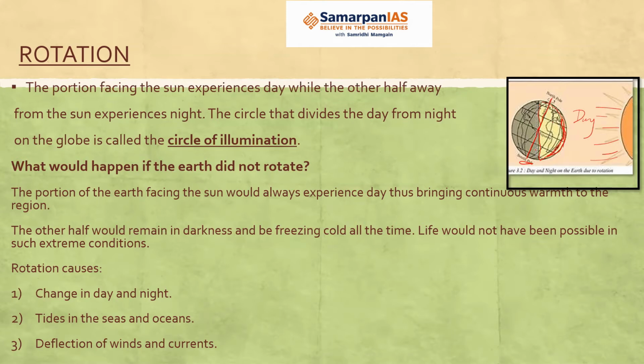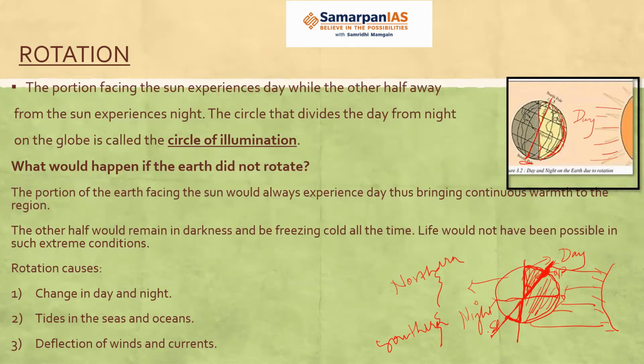So with the sun rays, this half of the Earth is witnessing the day. But what is happening? If you see that the axis of the Earth is tilted, okay. So you can see that more of the northern hemisphere is witnessing the day and this South Pole is in complete darkness. That the division of sun rays into northern and southern hemisphere is not equal because of the tilt, because of the axis of the Earth. So we do not have equal distribution of sunlight in the northern and southern hemisphere, fine.